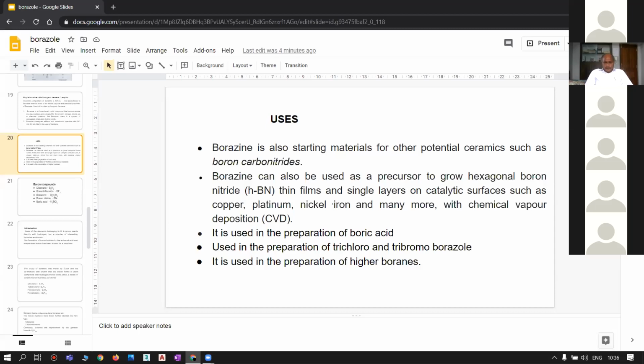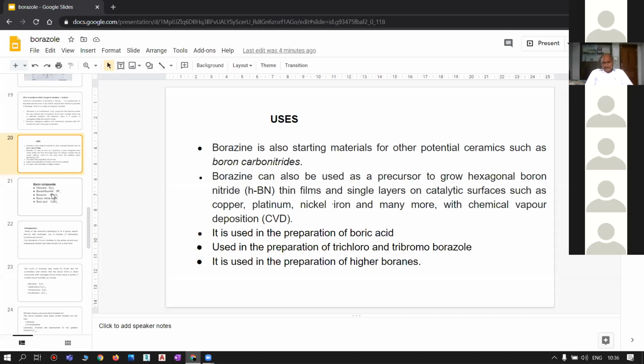One more important use of borazole is in the preparation of boric acid. In the first chemical reaction, borazole reacts with water and undergoes hydrolysis. So this is the important use of borazole in preparing boric acid.